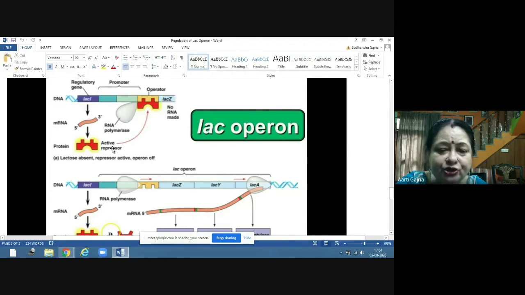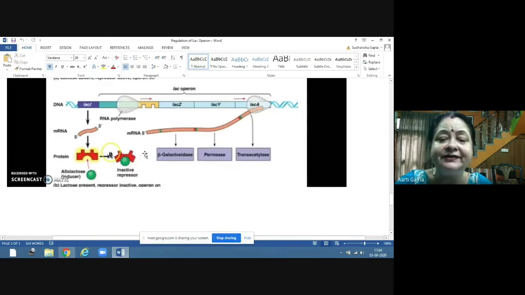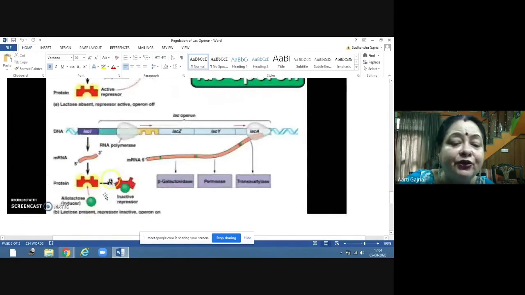Now this protein will go and get attached to the operator. So now this RNA polymerase cannot function. So it will stop the RNA polymerase from starting the process of transcription. Clear?